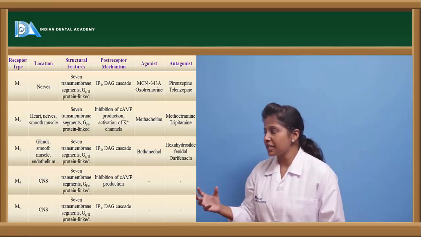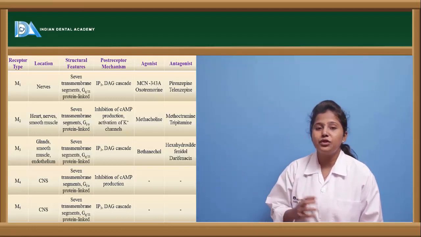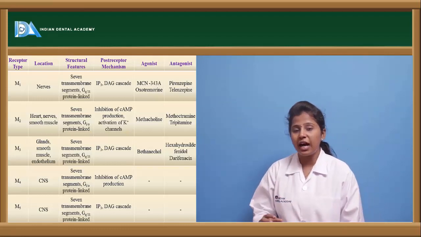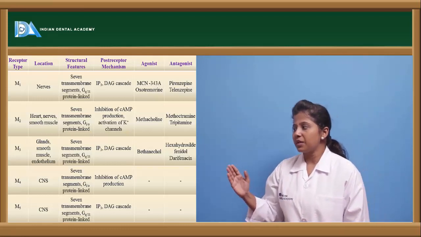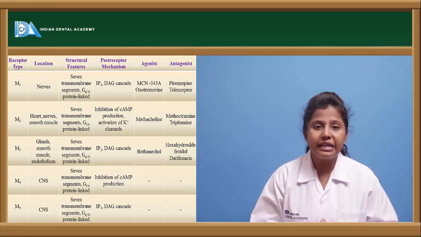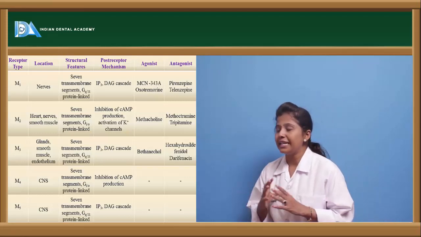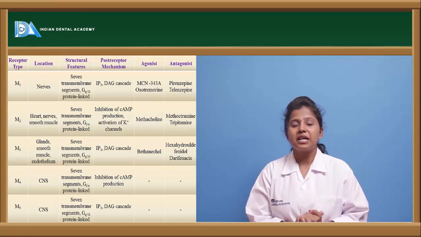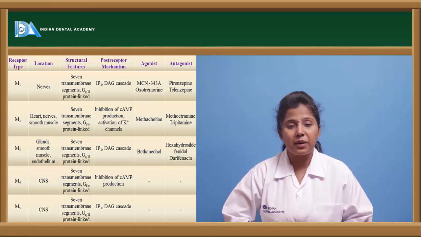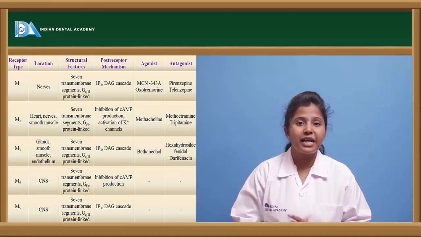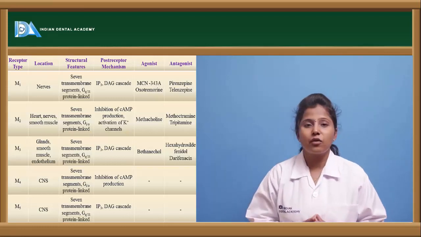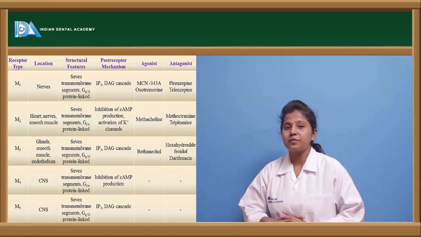So it is a 7 transmembrane segment receptor, and this is of GQ type. In the G protein coupled receptors, there are various types: GQ, GI, GS. This M1 type of receptor is a GQ type of GPCR receptor, and it is mediated through the action of IP3 and DAG cascade. In the GPCR receptors, there are 2 pathways where the mechanism can be shown. One is the cyclic AMP pathway, and the other one is the inositol triphosphate and diacylglycerol pathway.